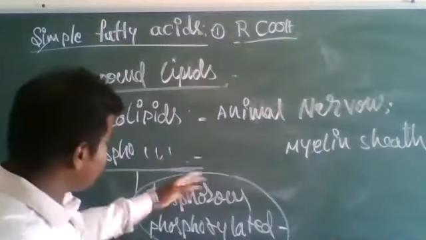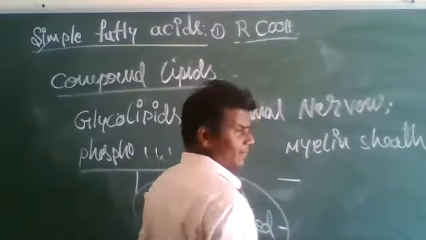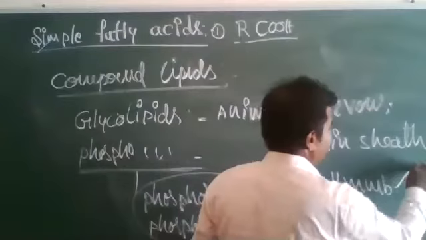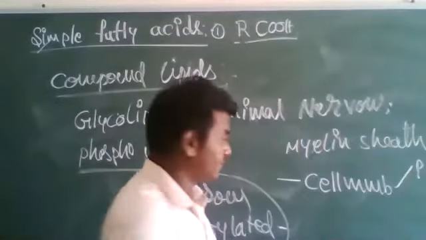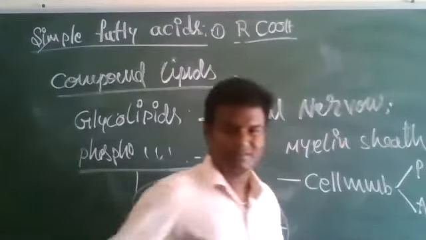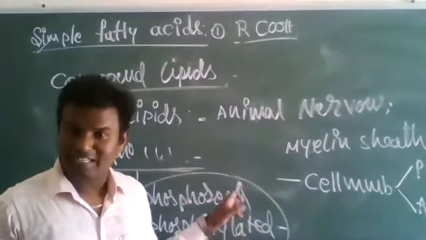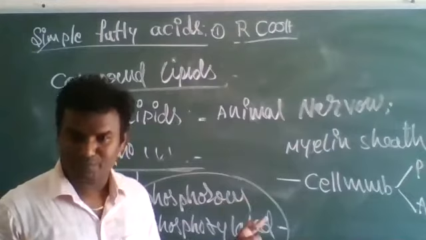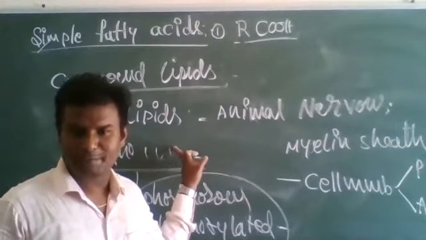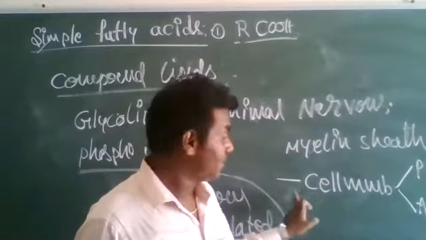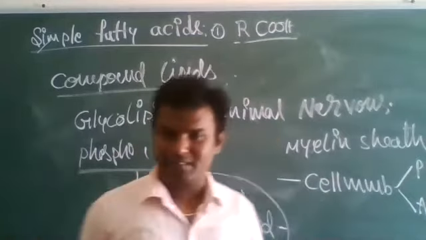Phospholipids are two types. They normally occur in the cell membrane of plants and animal tissues.